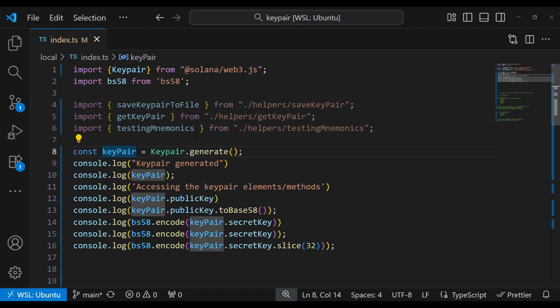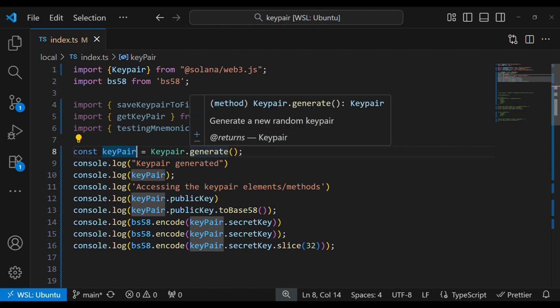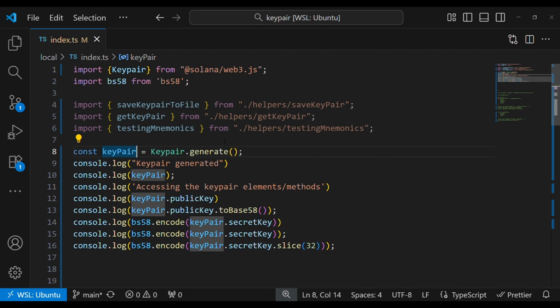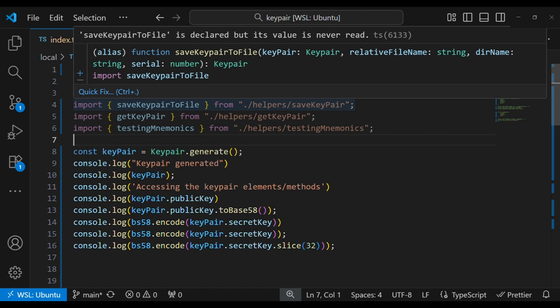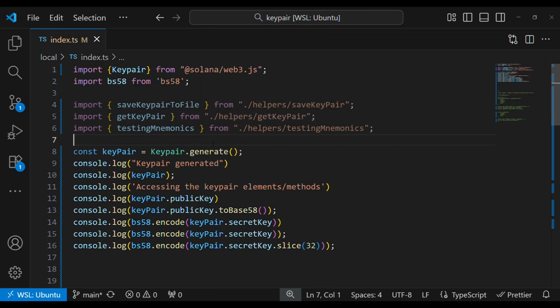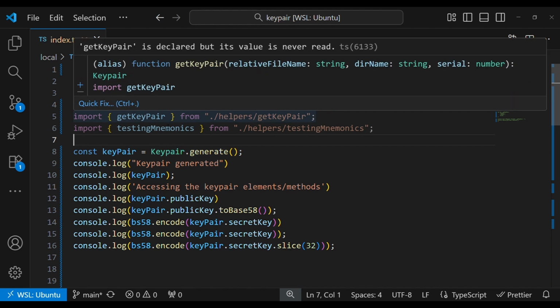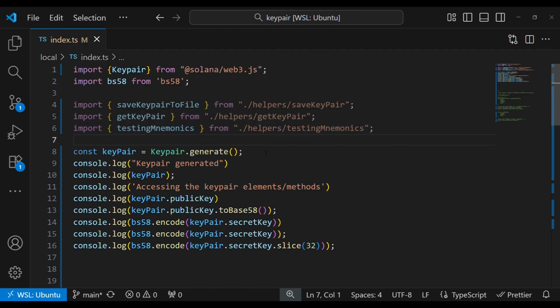Here in this video, we are going to explore how to access the elements in the key pair that is generated when we do a random key pair generate. There are a few other imports here that you can see. We'll be exploring that in the next video. There is save key pair to file, there is get key pair, that is get a key pair from a file, and testing mnemonics. We'll be exploring what they are in a future video.